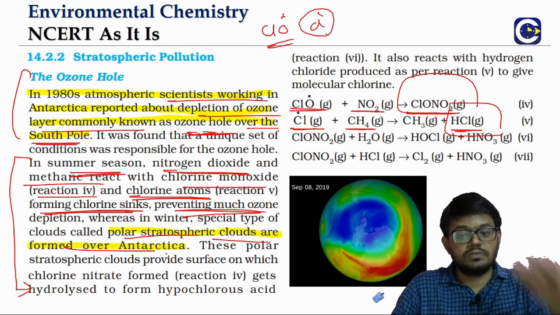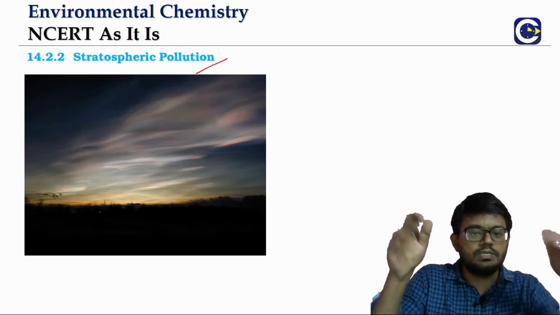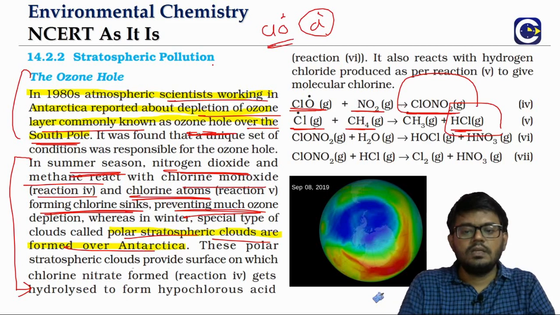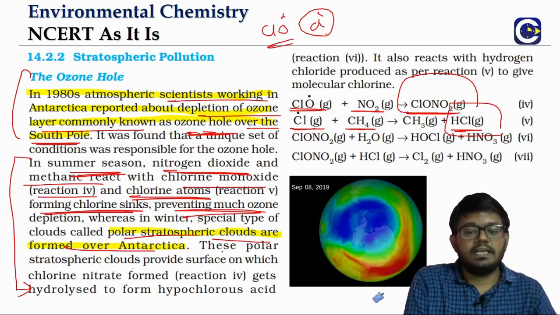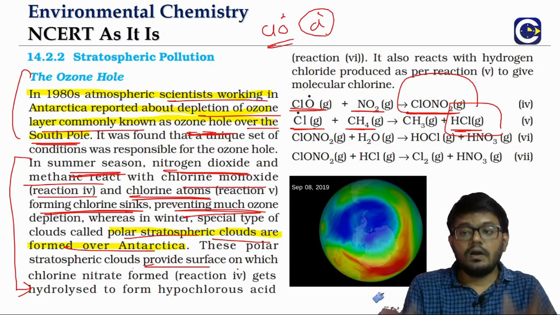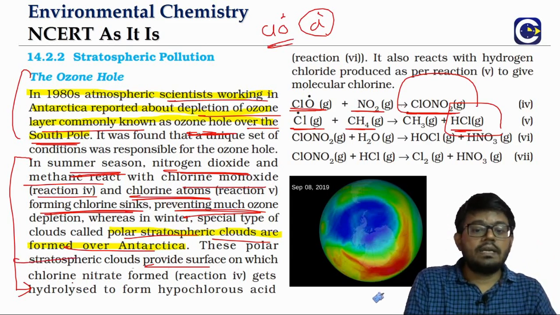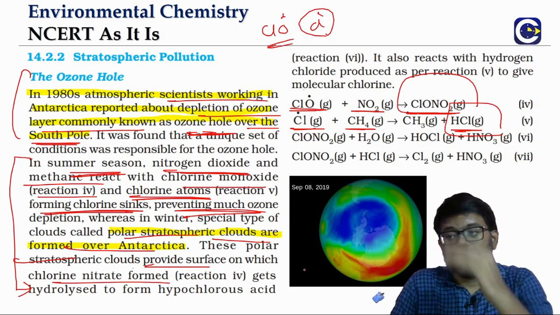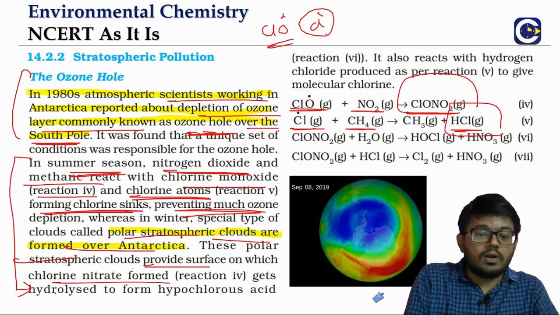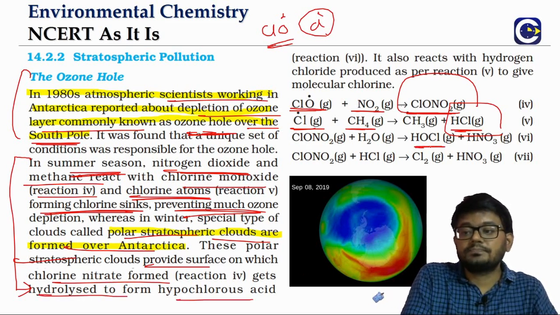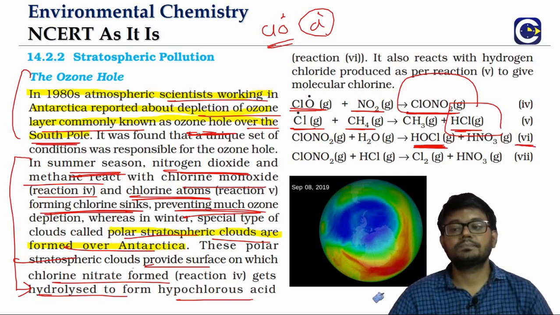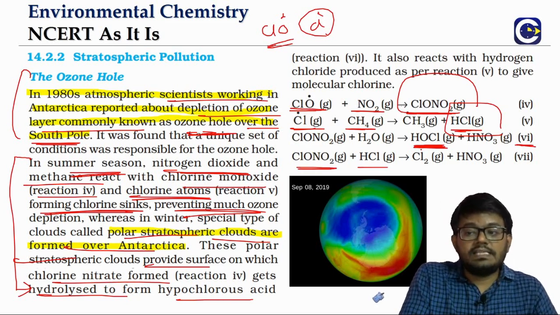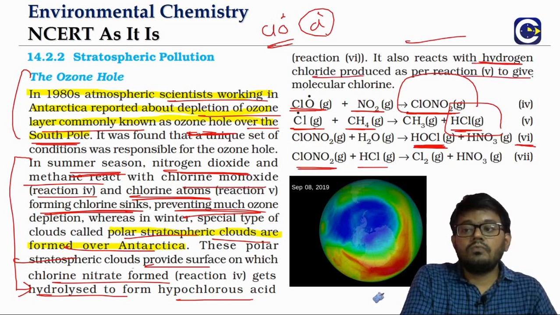Polar stratospheric clouds. I will show you, this is just a visualization of how we will have the clouds in the upper layers of the stratosphere. They will provide the surface area on which this chlorine nitrate, ClONO2, that is formed in reaction 4 will get hydrolyzed to form hypochlorous acid. You see here 6, and the chlorine nitrate will also react with the HCl to form what? Molecular chlorine.